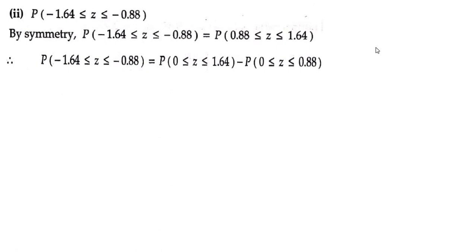Draw the graph if you want, you can get to know then. First probability of 1.64, the larger area, minus the shaded region, minus non-shaded region.